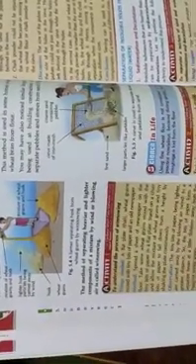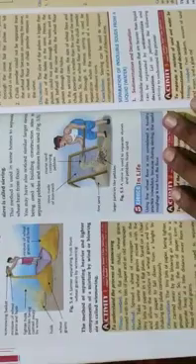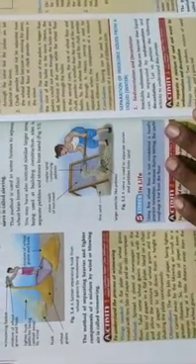Number 4 is sieving. When the components of a mixture are of different size, a sieve can be used to separate them. A sieve is a shallow vessel that has small holes. The size of the holes in the sieve depends on the size of the components to be separated. The method of separating the components of a mixture that are of different size by using a sieve is called sieving.